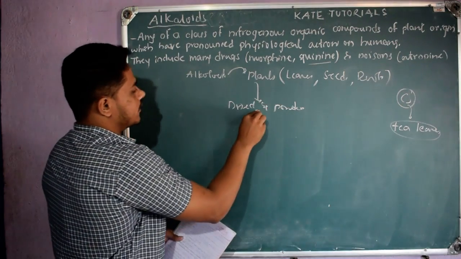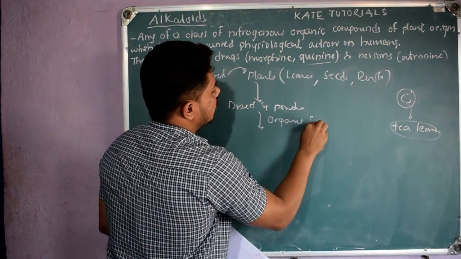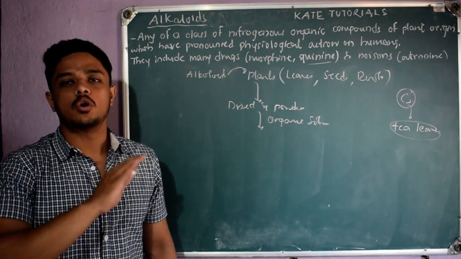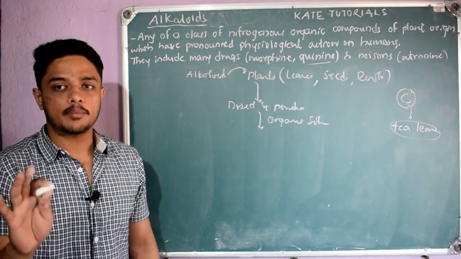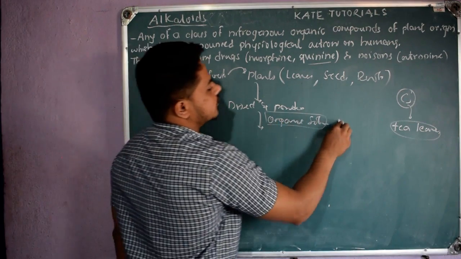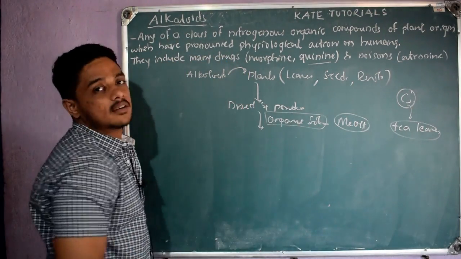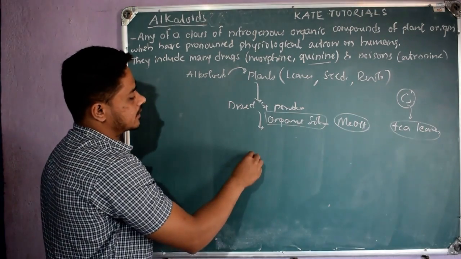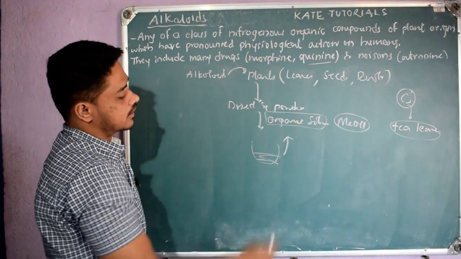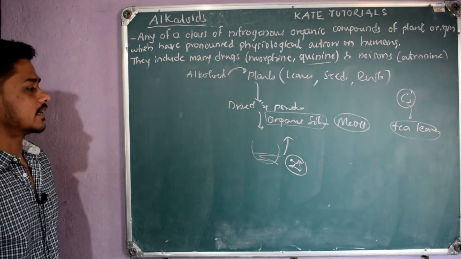Then we add some organic solvents, because everything I wrote here contained carbon, hydrogen and nitrogen only. So all those are non-polar and not soluble in water. They are only soluble in organic solvents. Most of the time we add methanol, which has a low boiling point and can be easily removed. From the extraction, we keep the solution for drying so that methanol can escape and we get the solid extracted alkaloids. That is how we do it.